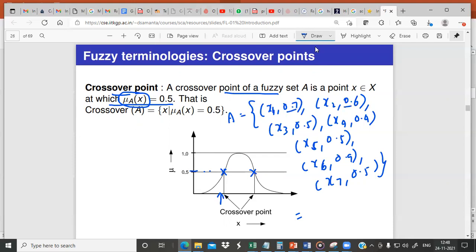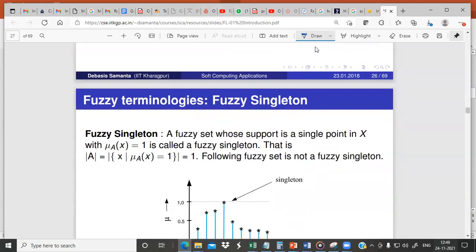This is not 0.5, this is not 0.5, this is 0.5. So crossover of A is x3, then 0.4 is not 0.5, this is 0.5, so x5, then x6 is 0.9, then x7. So x3, x5, x7. It is the set of all points whose membership value is exactly equal to 0.5. Such values come under crossover points.